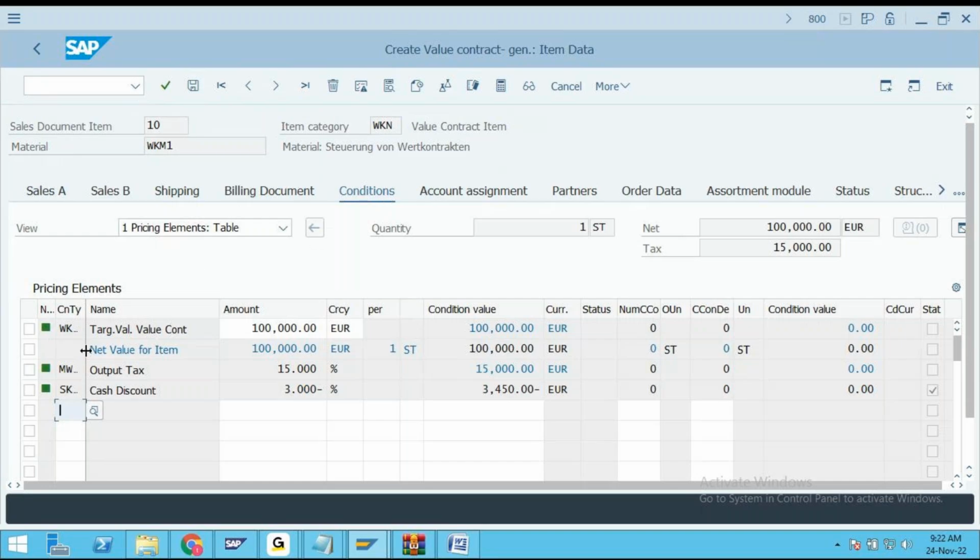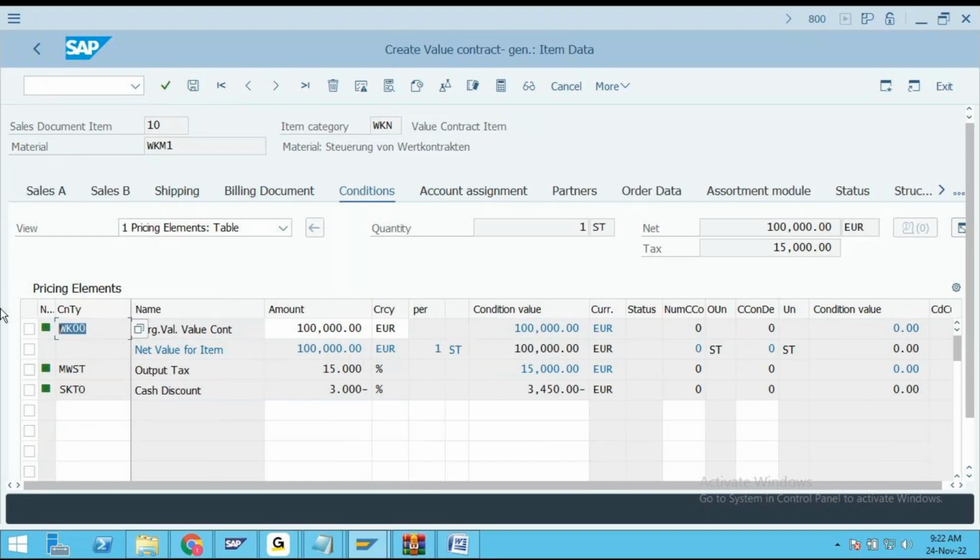This is the thing you have to understand. There is a new condition type, WK00. That is the condition type that you people have to use. If I use the PR00 condition type for price, PR00 is only for a particular material, but there is no material here.